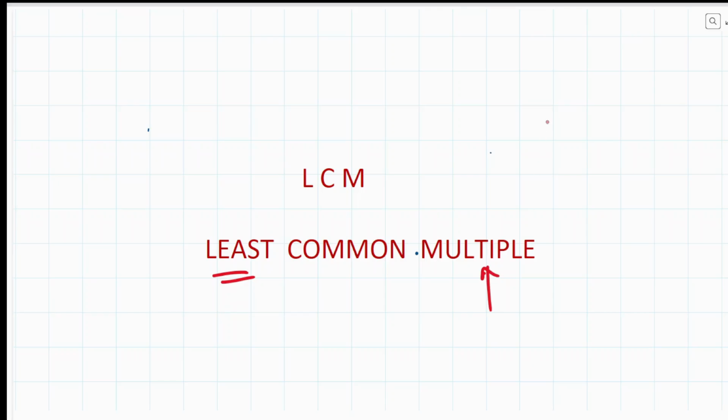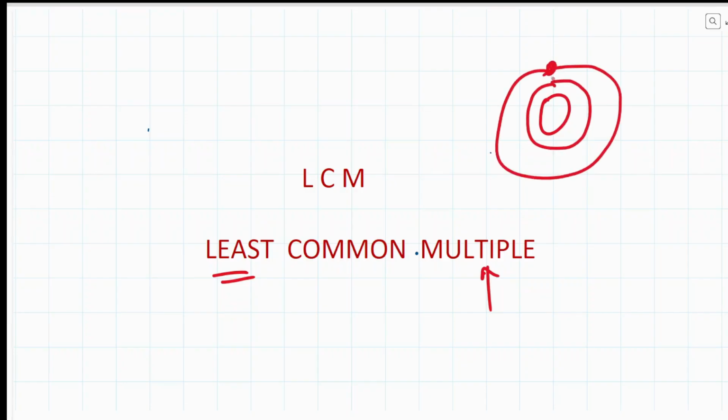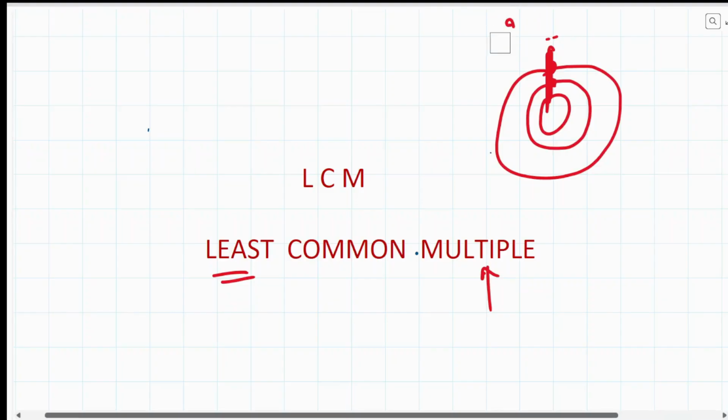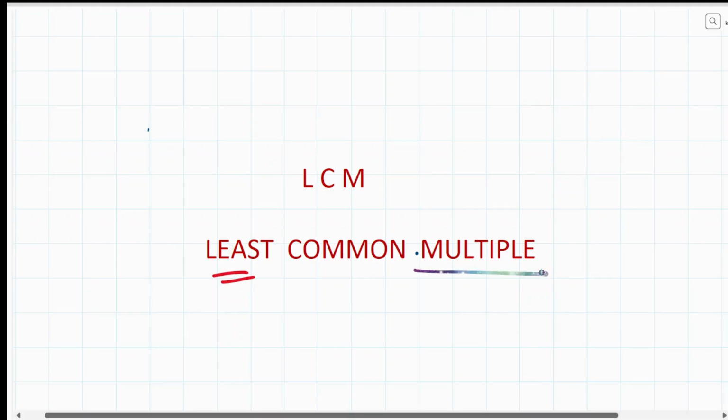Or when two satellites that are revolving around the earth, in the same direction or different directions, will meet again at the same point. Suppose they are seen in 2026, when will they meet again at the same point? So this is where LCM is widely used. You have to keep patience because we are going to start from the very basic multiple. What is the meaning of a multiple? So let's get started from here.